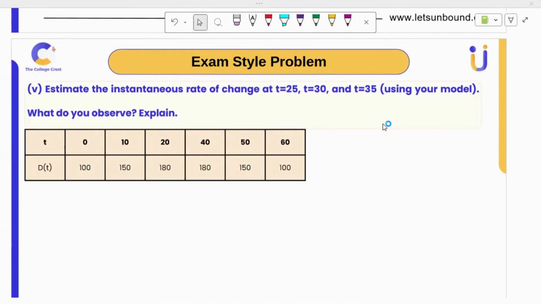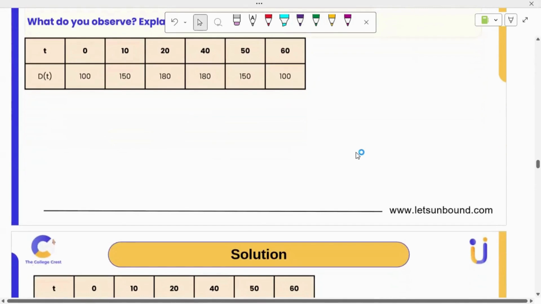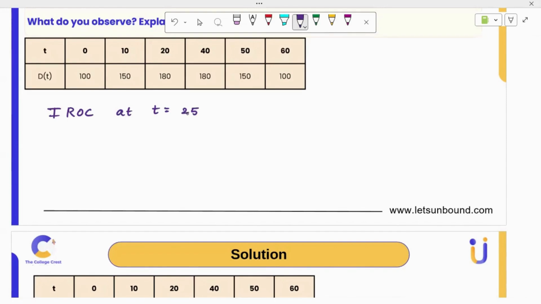Estimate the instantaneous rate of change at t equal to 25, 30, 35 using your model. What do you observe? Yeah, so this is my model. Instantaneous rate of change, IROC, at t equal to 25. How will you do this? We can use the table also. Let's approximate this. So where 25 comes, it comes in between this.